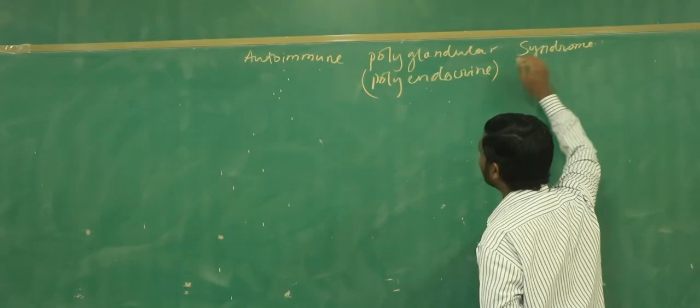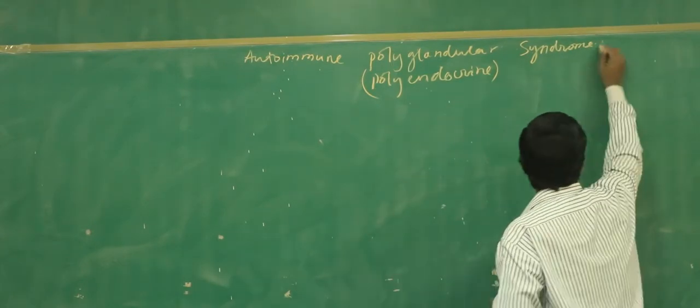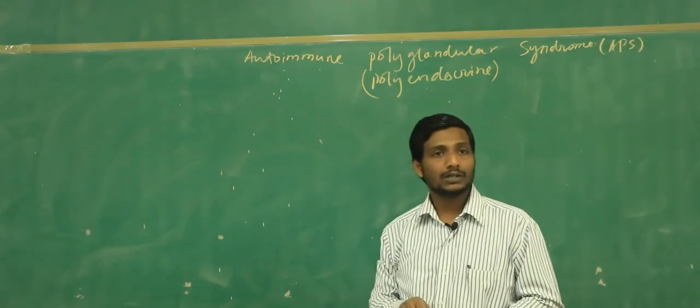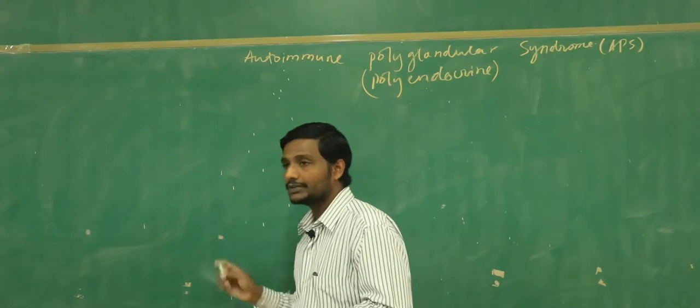Very simply we call it the APS. Whenever we talk about the autoimmune polyendocrine syndrome, we have got three very common types that we need to understand.